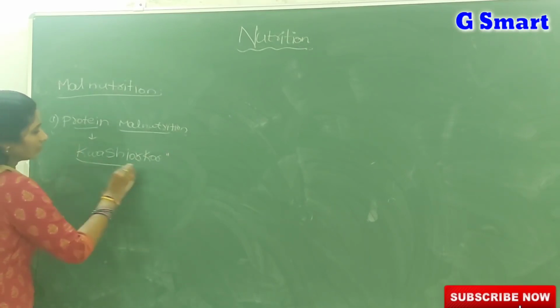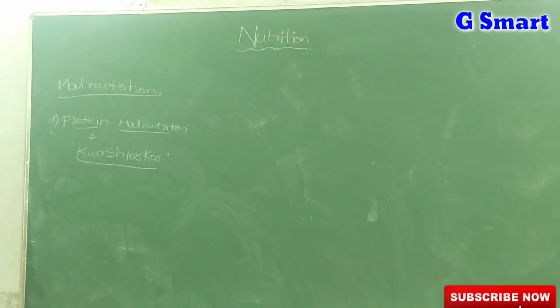So don't confuse: if the disease is related to only protein malnutrition, it is kwashiorkor. If the disease is related to protein calorie malnutrition, it is marasmus. If the diet lacks only proteins, it leads to a condition called kwashiorkor. The main reasons for these malnutrition diseases in children are poverty, lack of awareness, and repeated childbirth.